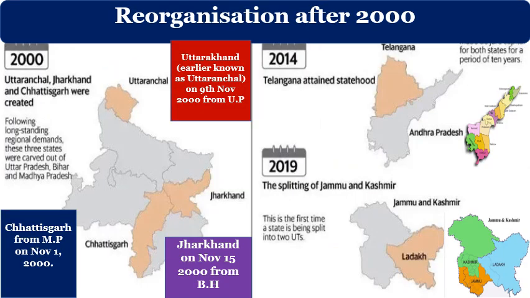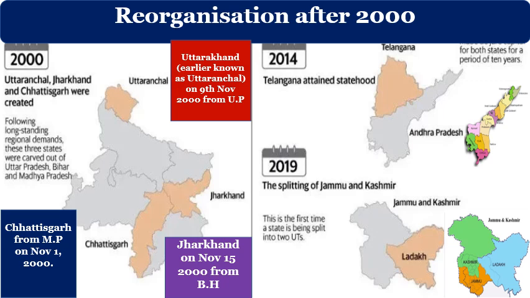Now the next part is reorganization after the year 2000. So far we have seen the 1956 reorganization, later the formation of Gujarat and Nagaland, how Punjab was reorganized. Next, 1972 reorganization of Northeast, how Goa became a state. Now we will see reorganization after the year 2000. In the year 2000, three new states were formed in India. The first one is Chhattisgarh, formed on November 1st. It was formed from Madhya Pradesh.